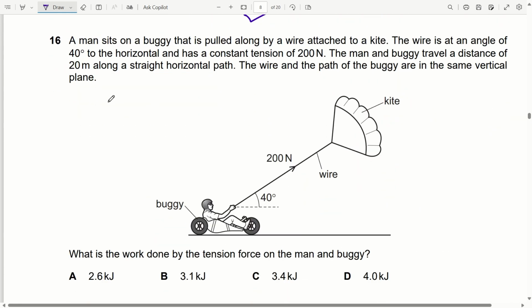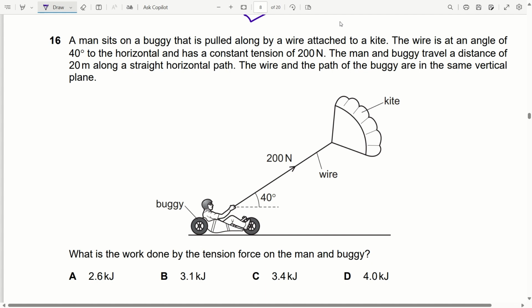16th question, a man sits on a buggy that is pulled along by a wire attached to a kite. The wire is at an angle of 40 degree to the horizontal and has a constant tension of 200 Newton. The man and buggy travel a distance of 20 meters along a straight horizontal path. The wire and the path of the buggy are in the same vertical plane. What is the work done by the tension force on the man and buggy?